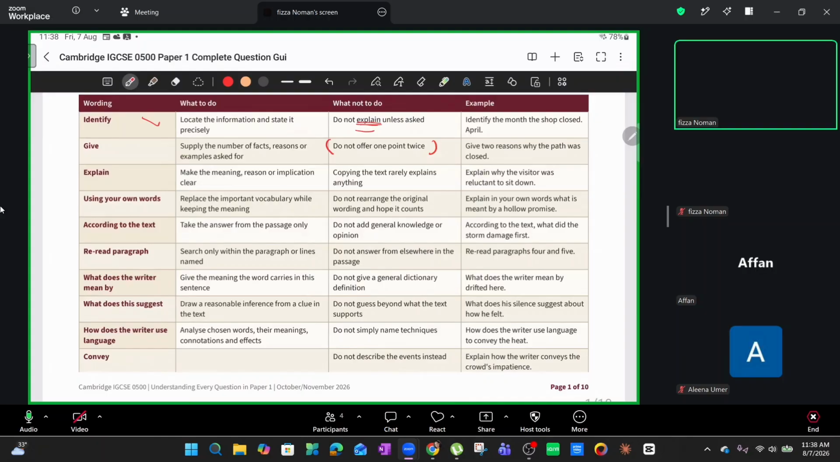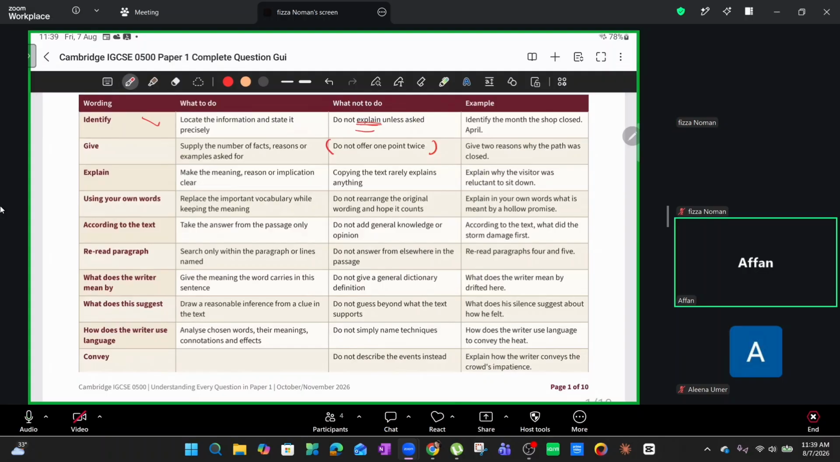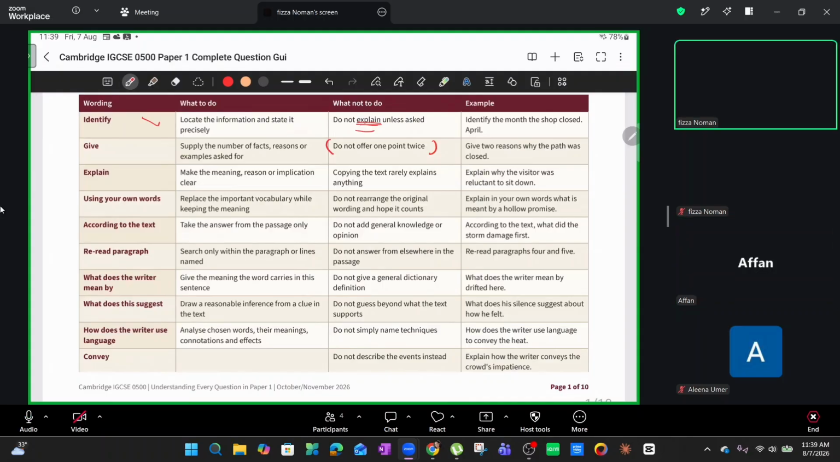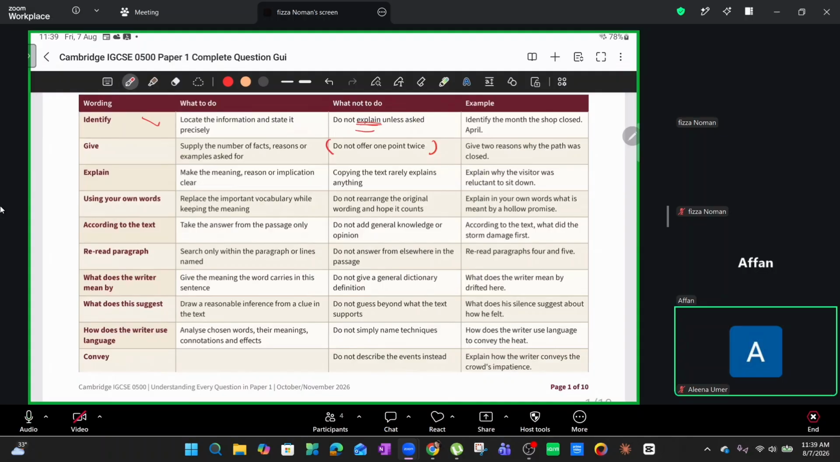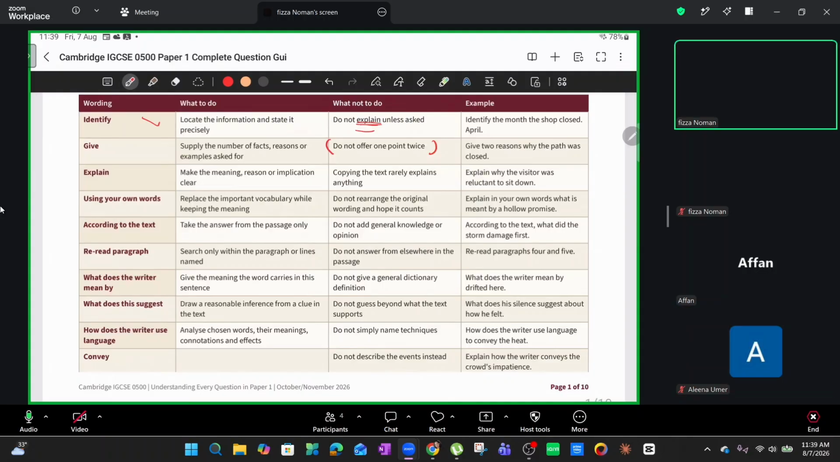So, how many are familiar with this term, reading in between the lines? Any ideas, guys? What does that mean? Yeah, basically just reading the text on a deeper level to understand some things hidden behind the text. Okay, good enough. Is that what you think it is as well? Yeah. Okay, good enough. So basically going beyond the surface matter, delving deeper into it.